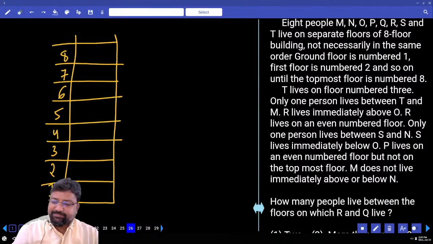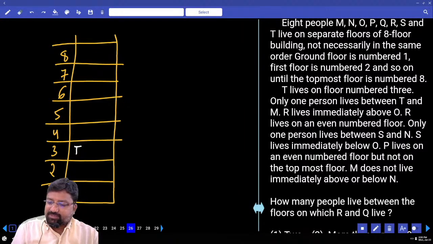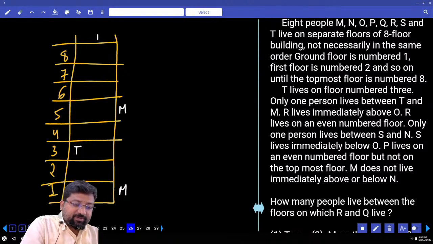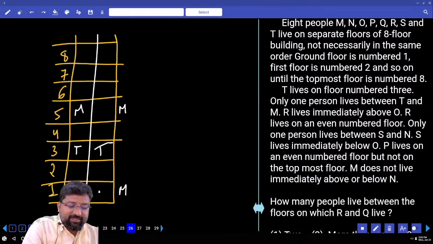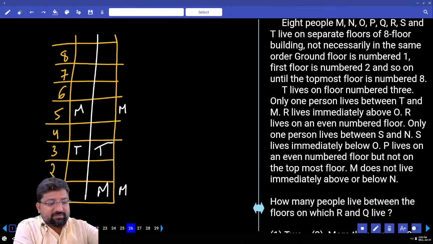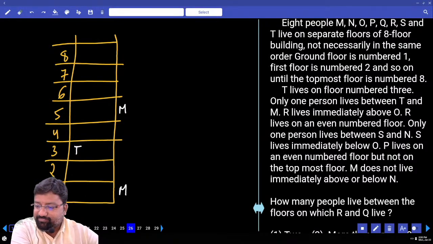T lives on floor number 3. Only one person lives between T and M. How many possibilities? 2 possible. Don't split the question. This is a small question, please. Don't get hurried and draw a line here and put M, then T, then M, please don't do such things. Okay? Don't do that because it is a very small question. If you find any clues on M, then we will do that. Read another couple of lines.